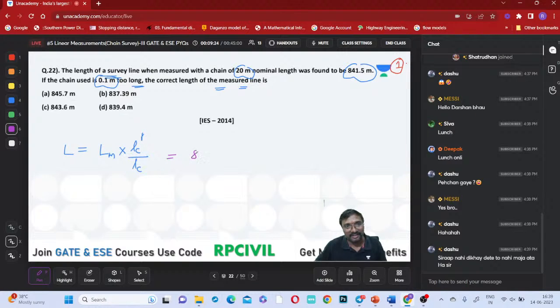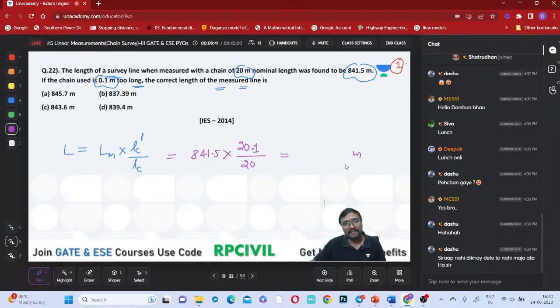What is that L measured? 841.5, 841.5 into it. What is that L C dash? 0.1 meters too long means 20.1, right? 20.1 divided by this 20. So how much does it come to be?